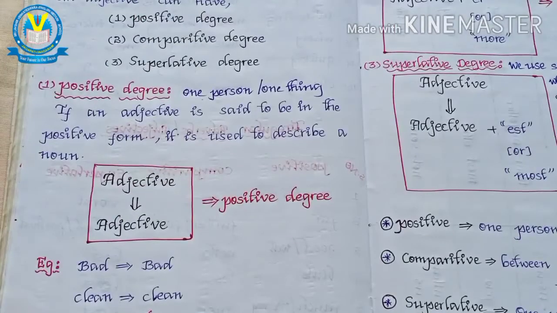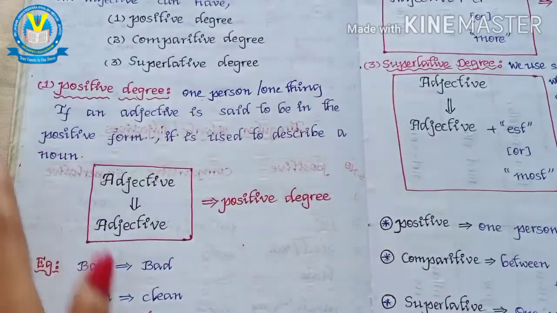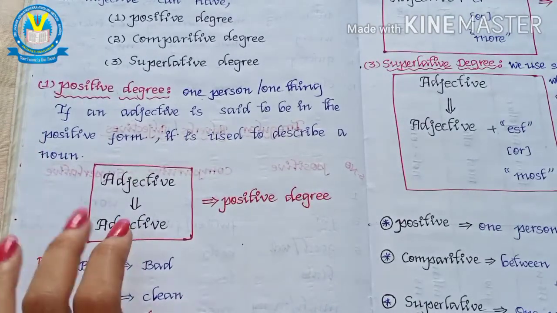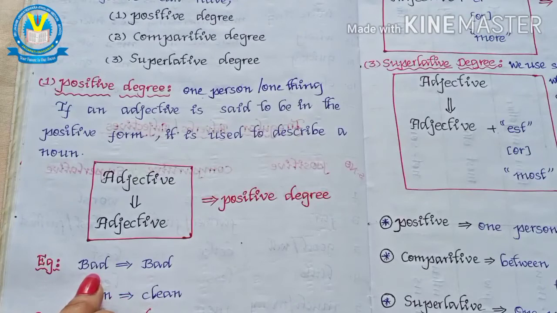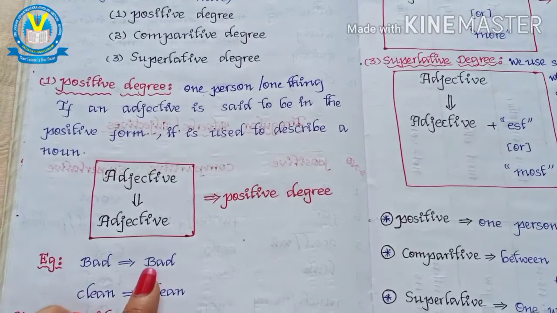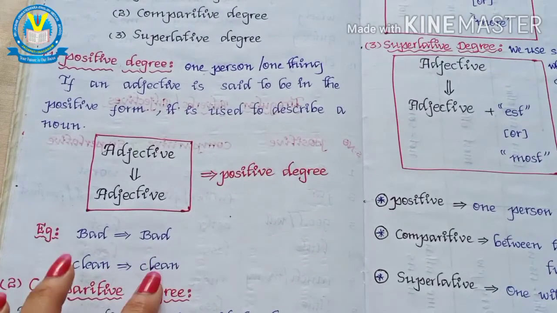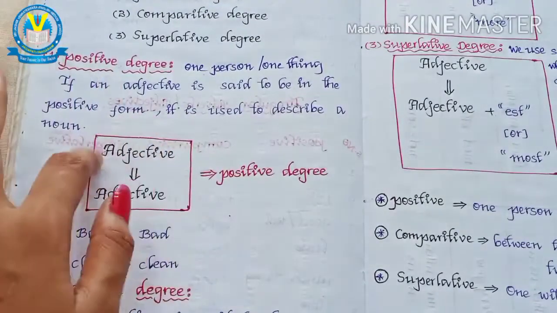That means it only talks about one person or one thing. We get the adjective at the same form. If we have the word bad, for positive degree we don't change it. No need to change the adjective. For bad, we get directly bad. For clean, we get directly clean. So this is the positive degree, which does not have any change on the adjective.